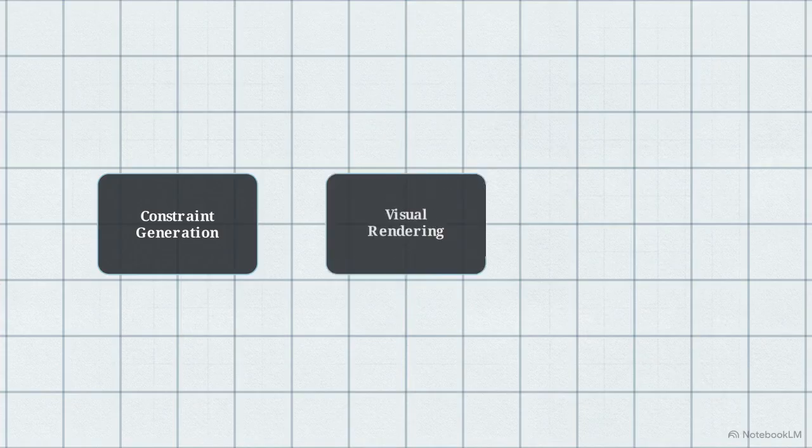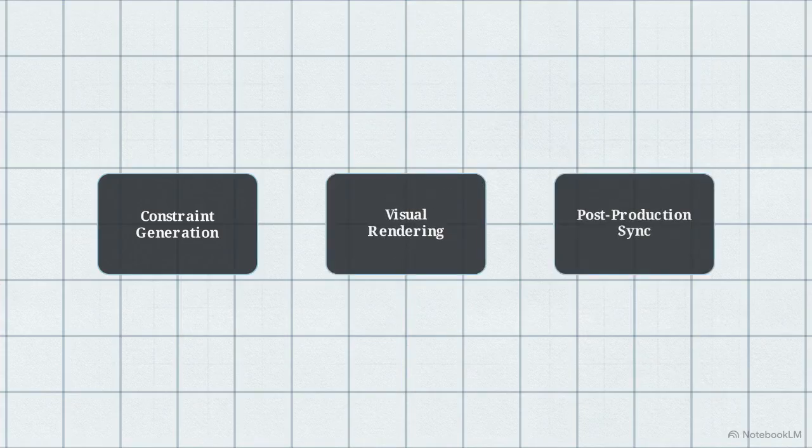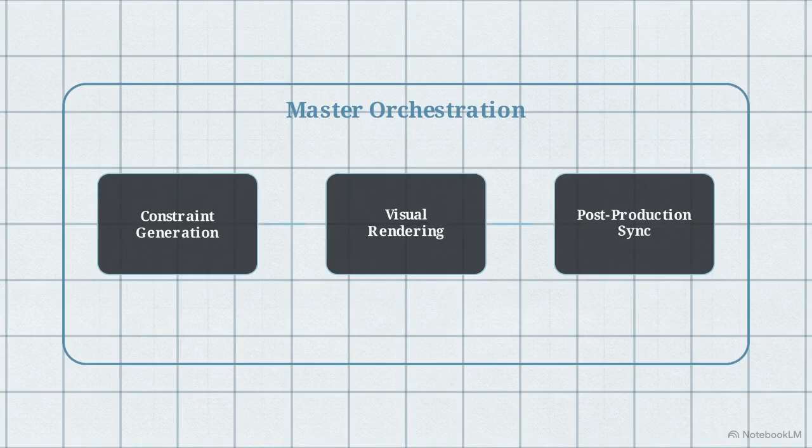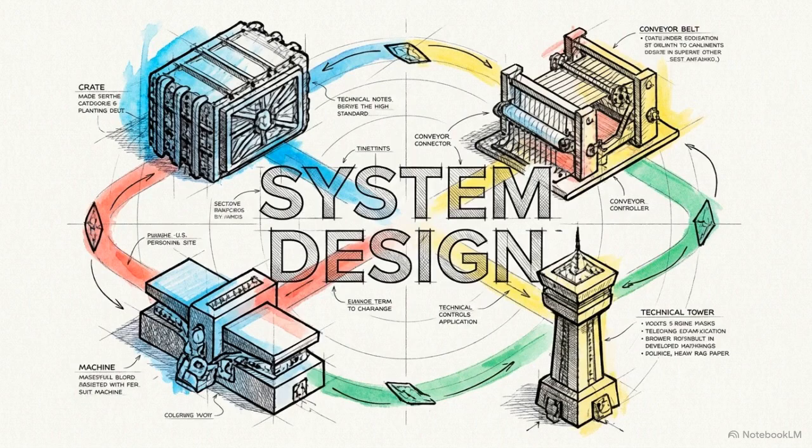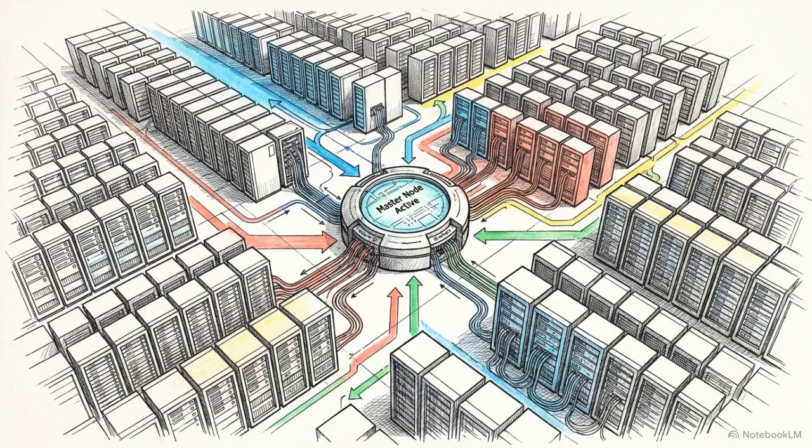This master blueprint outlines the solution, a modular, four-stage AI agent framework designed strictly to constrain and guide generation. The architecture is split into four distinct operations: constraint generation, visual rendering, post-production sync, and master orchestration. These modules are built to cleanly hand off structured datasets from one stage to the next, entirely bypassing human interpretation. We are going to construct this exact architecture from first principles, step by step. Scalable production relies on the technical orchestration of these specific agents.